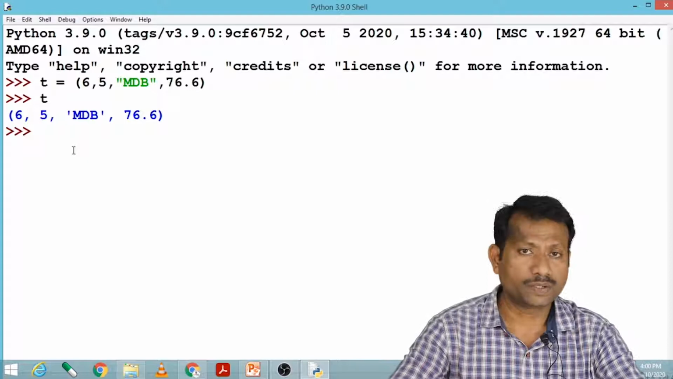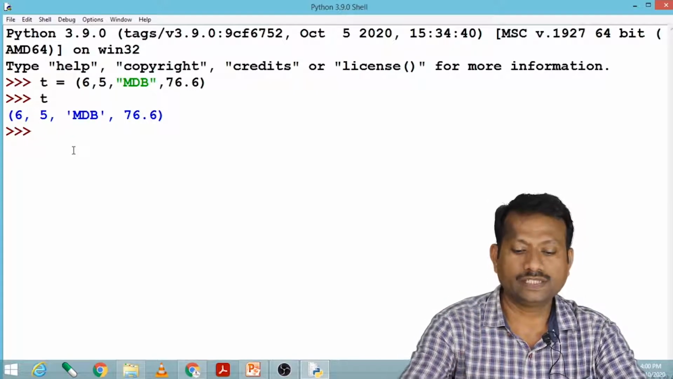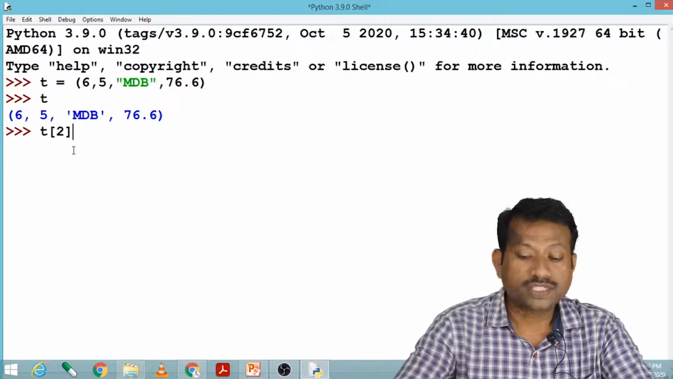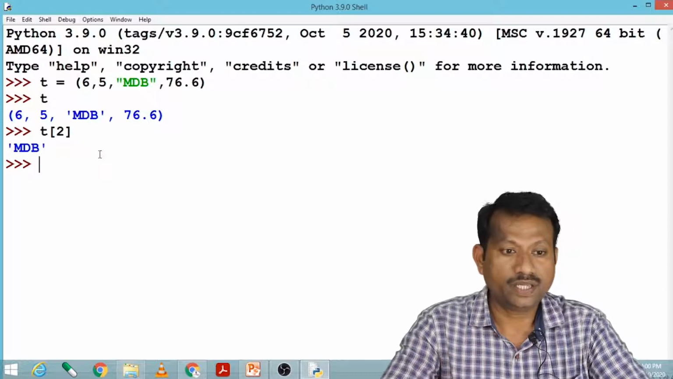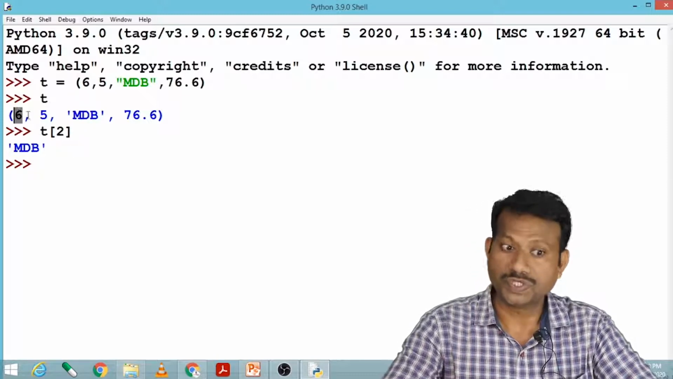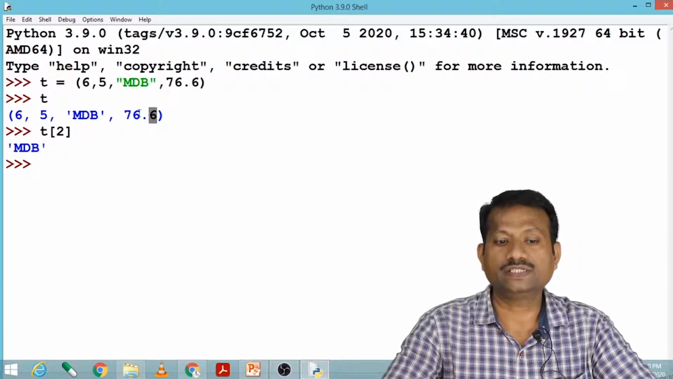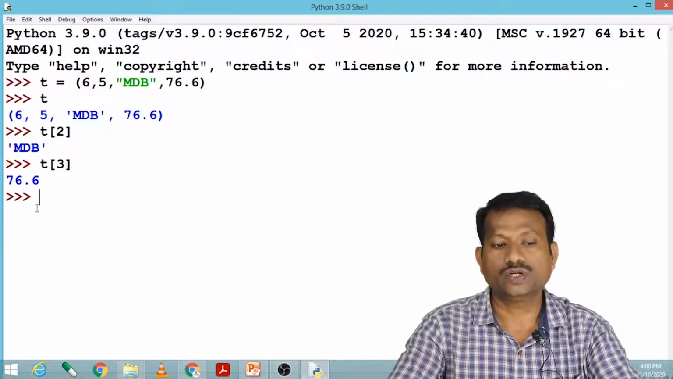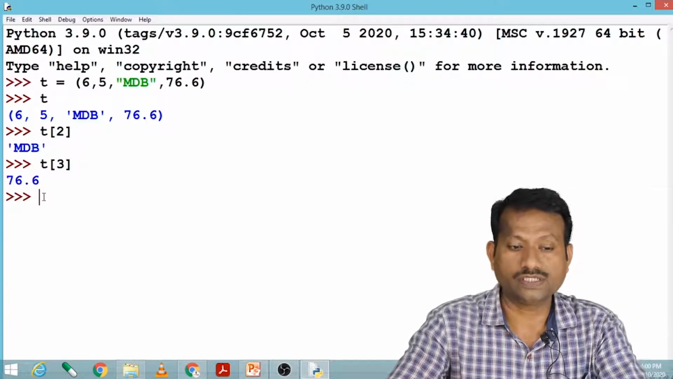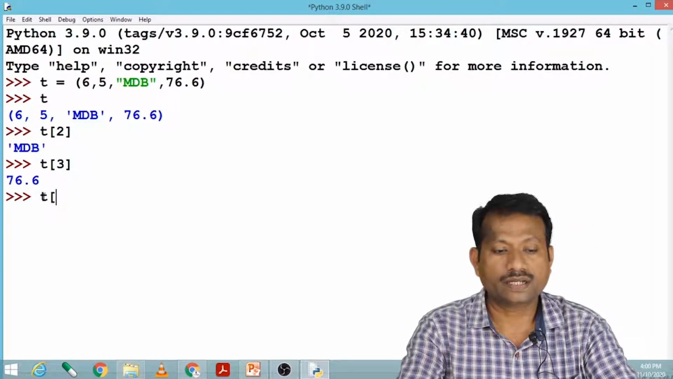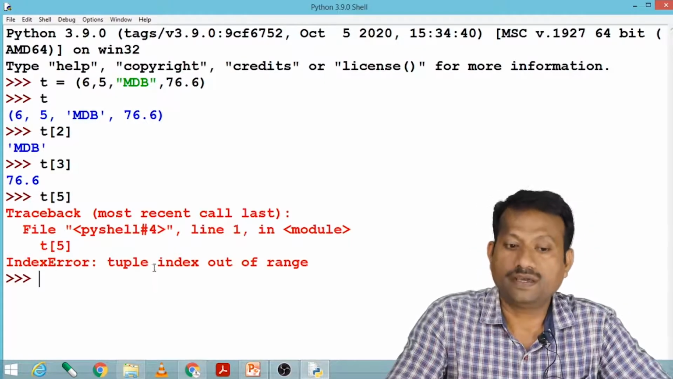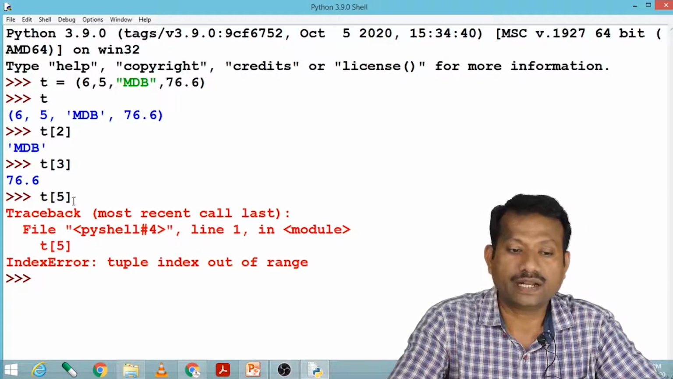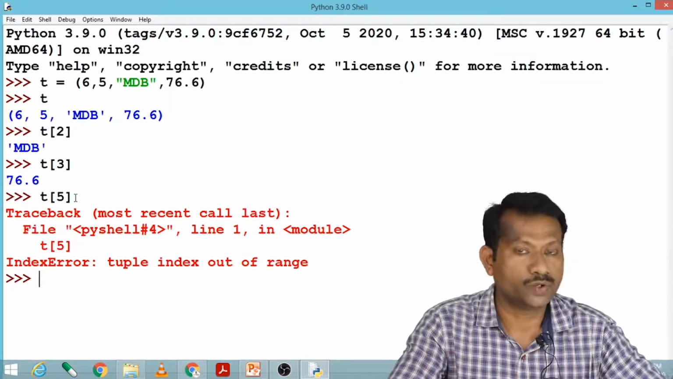Suppose I try to replace any element. Before replacing any element, let us see the indexing of it. Here if I say 2, what is it expected to give? It is expected that it will give me MDB. So the index of this 6 is 0, this is 1, this is 2, and this is 3. Suppose I say T in bracket 3, enter, it shows me the last element, that is 76.6. And suppose I say T in bracket 5, enter, it is giving me an error, that is tuple index out of range, as there are only 3 elements and I tried to print the 5th element, so it results in an error.